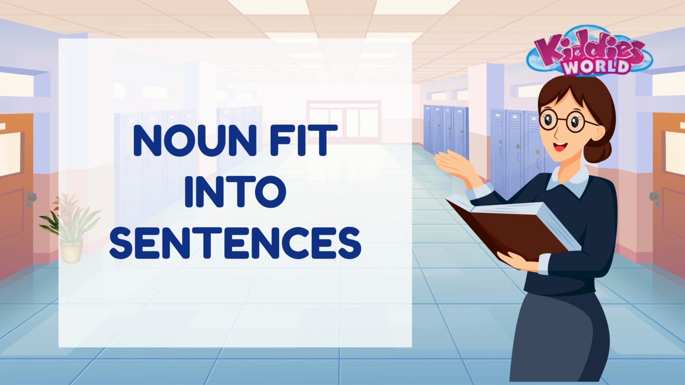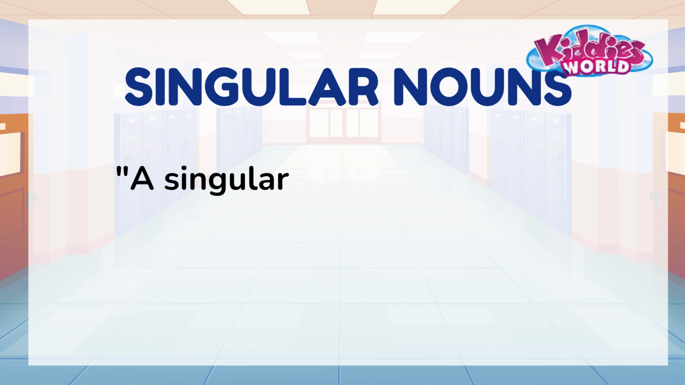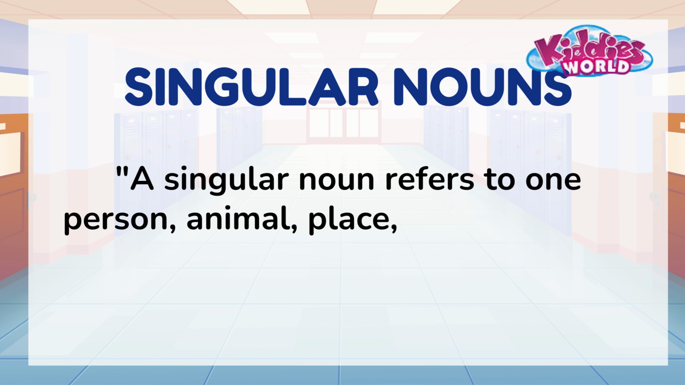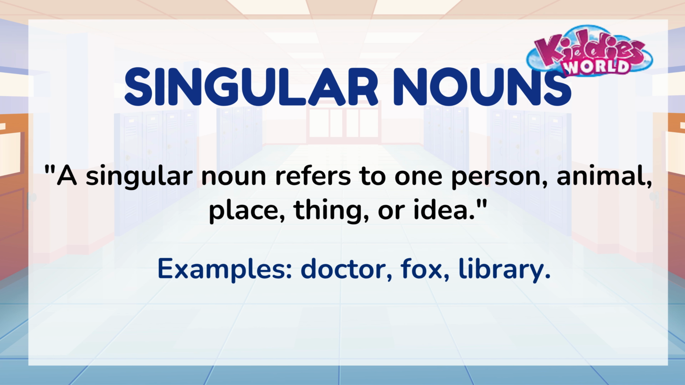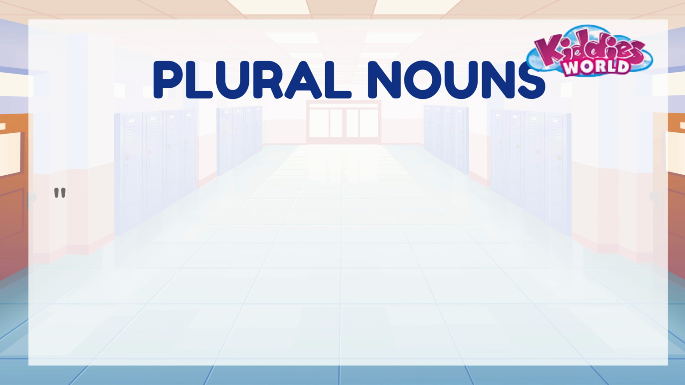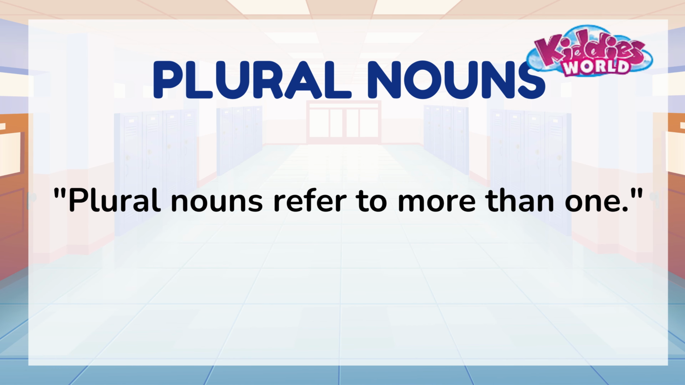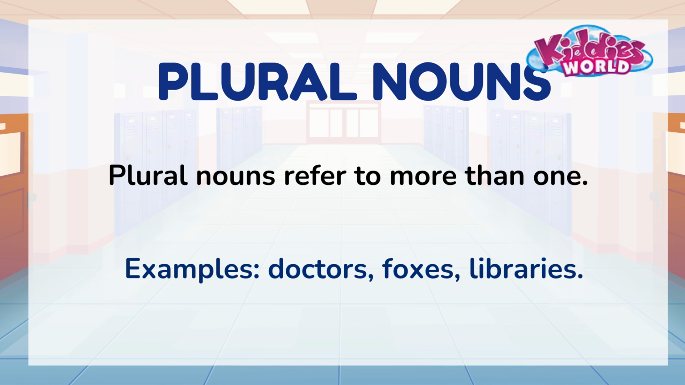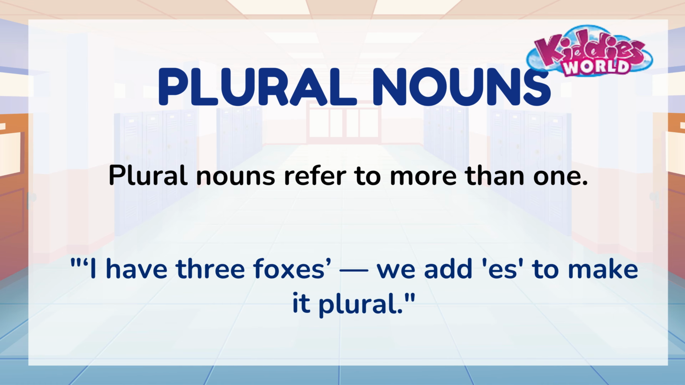Let's move on and explore how nouns fit into sentences. Singular nouns. A singular noun refers to one person, animal, place, thing, or idea. Examples: doctor, fox, library. I have 1 fox is singular. Got it? Plural nouns. Plural nouns refer to more than one. Examples: doctors, foxes, libraries. I have 3 foxes. We add es to make it plural.